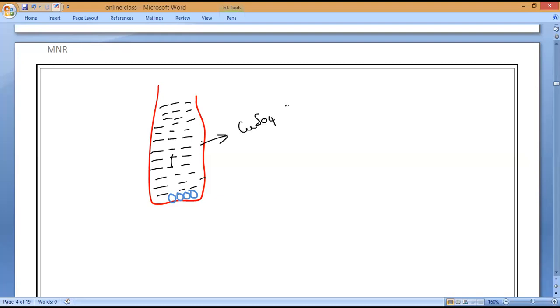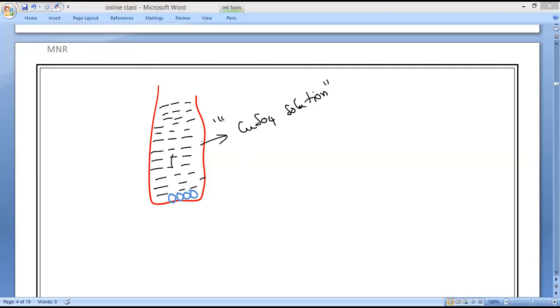Copper sulfate solution. Yes, sir. So here, the whole water in the whole beaker will turn into blue color. How is it happening? Because of the motion of copper sulfate particles and water particles.